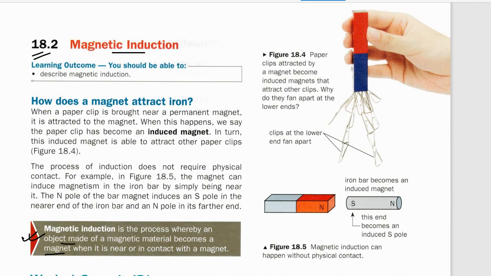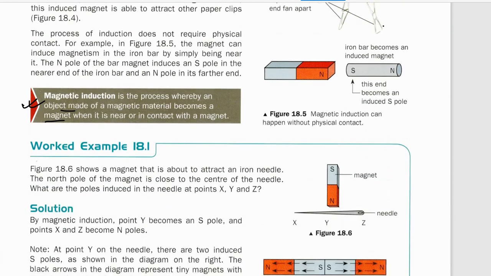So in this example, if you see, this is your magnet. Okay, this is a permanent magnet, and these are the paper clips which are basically non-magnetic. But when you put them near, this clip can attract another clip. It means they are behaving like a magnet, which is induced. So this is called magnetic induction.